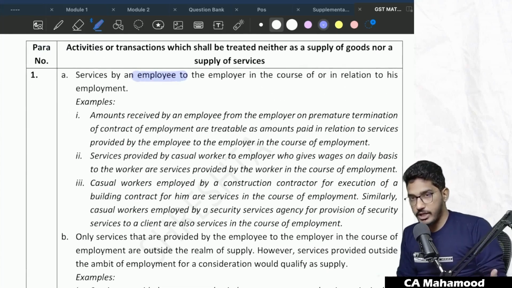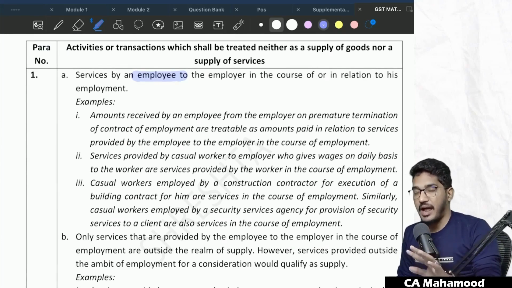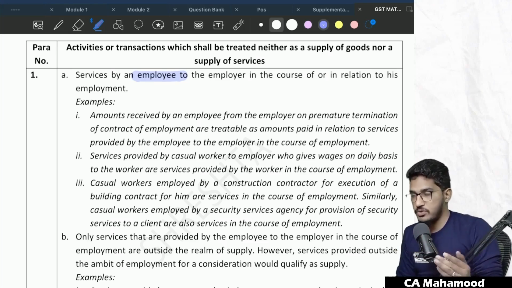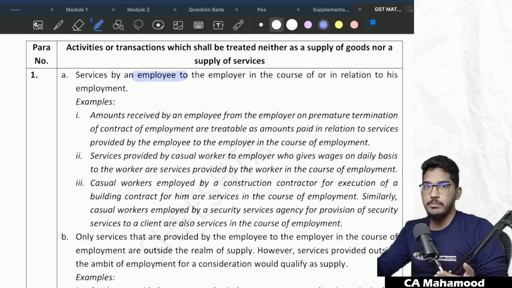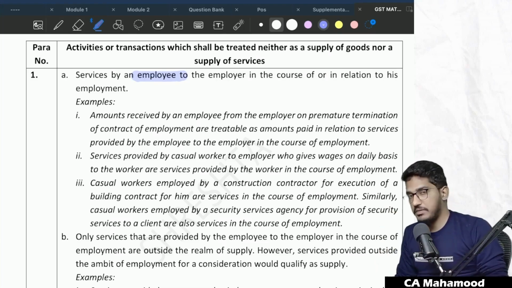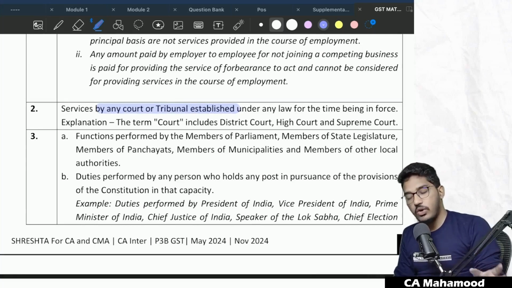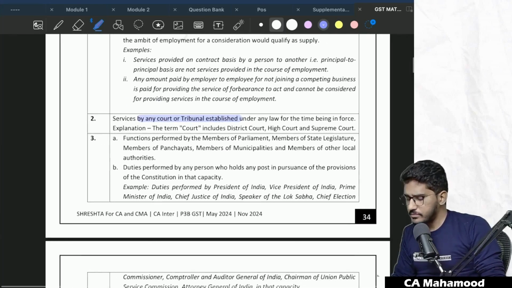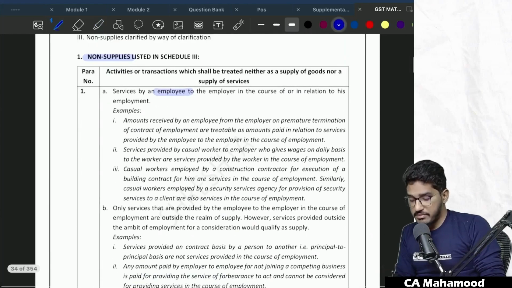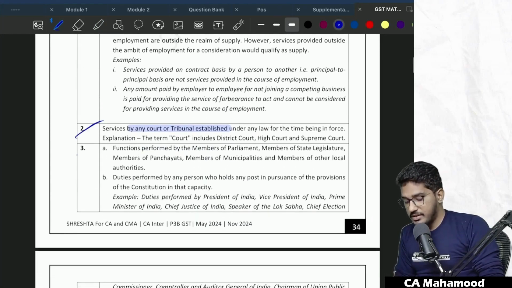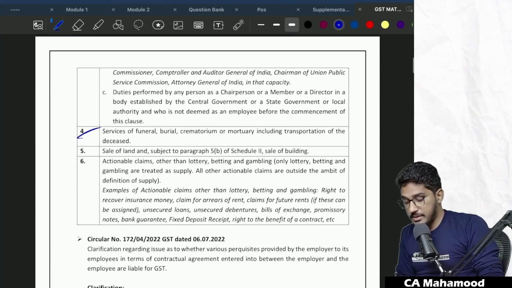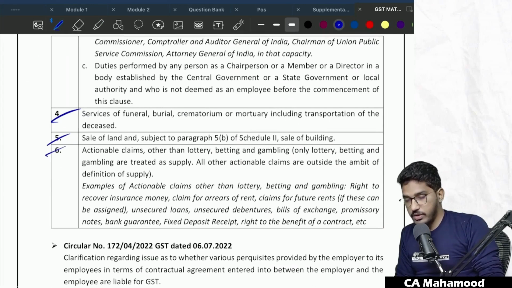Like if you are an employee, whatever services are provided by the employee to the employer in the course of or in relation to his employment, those activities are outside of the purview of GST. So services provided by an employee to his employer are covered under Schedule 3, and GST will not come on them. Then we have services by any court or tribunal established under any law for the time being in force. So like that, in our regular classes, we have discussed various activities which are neither treated as supply of goods nor treated as supply of services, which are outside of the purview of GST.